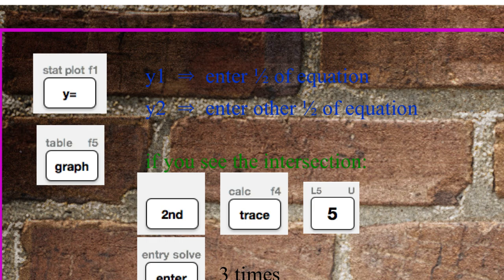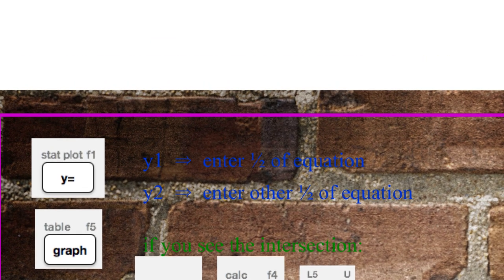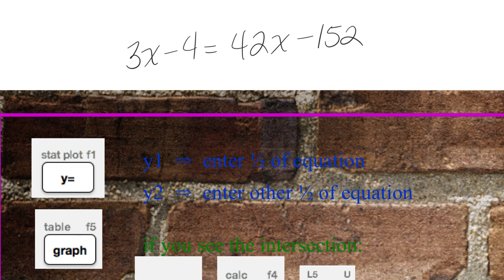All right. I'm going to give you a random equation. You ready? I have no idea what this is going to be equal to. All right. I'm going to show you this because I'm going to use a very large number so we can actually see it.